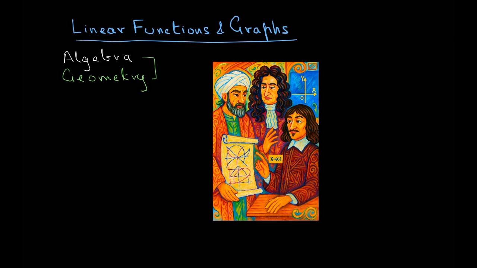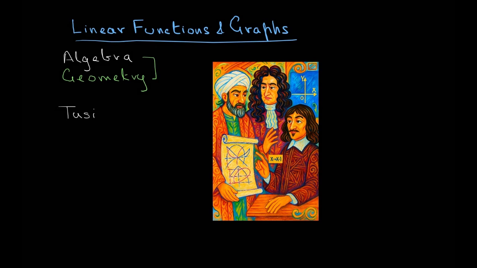Now, this has a really long and beautiful history, and I used Sora to generate this picture. There are these three gentlemen who represent three different kinds of ideas. The first mathematician is Sharafuddin Tusi, and he is around 12th century Iran, and he sort of lays the crude ideas of functions and algebraic geometry.